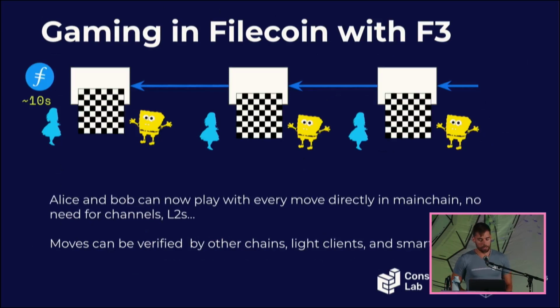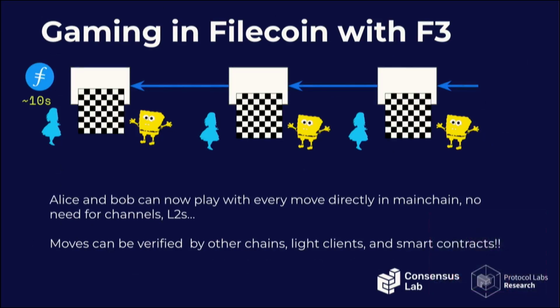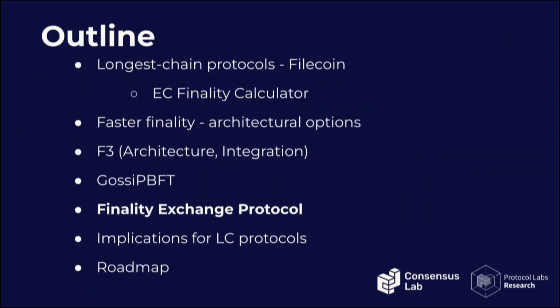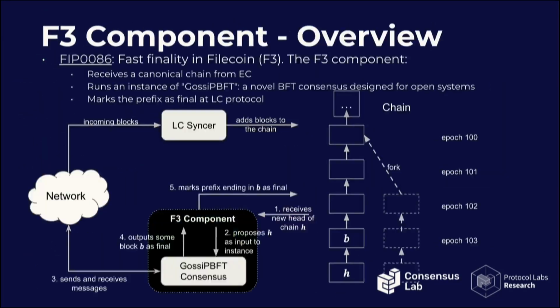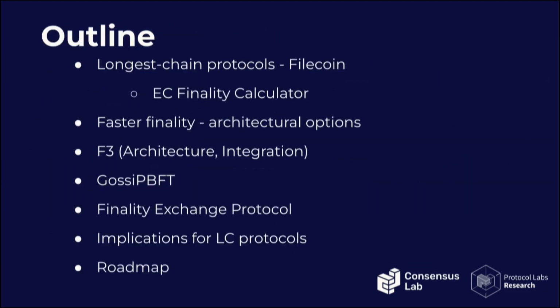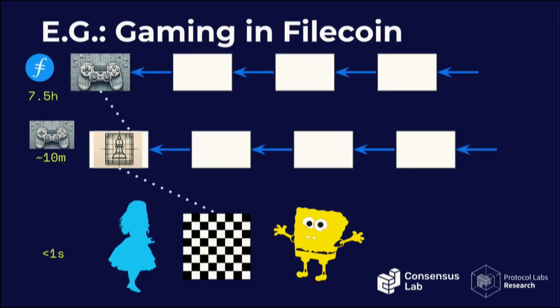And going back to the gaming example that I showed at the beginning. Before, we had a very long finality in Filecoin, and so this gaming platform would require creating its own L2 and having users deposit some tokens once and wait these 7.5 hours. But once they do that, they can change and pay for games in their L2 within tens of minutes. And then they should still probably create a state channel to actually play the game with somebody else.